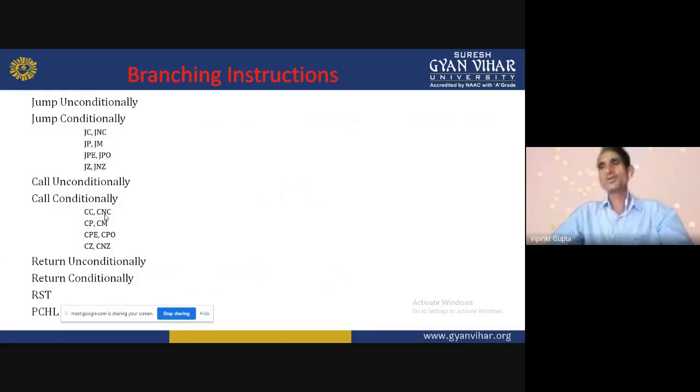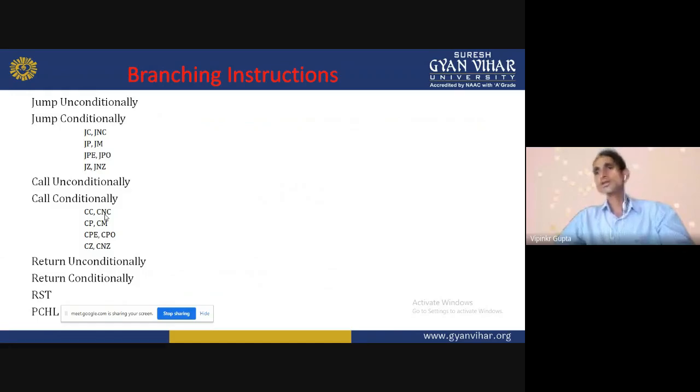What is the general meaning of jump? Suppose that I am moving and suddenly I jump. That means I skip something. That is the jump. So same here. Unconditionally means it does not check any condition. It directly jumps and skips some steps.